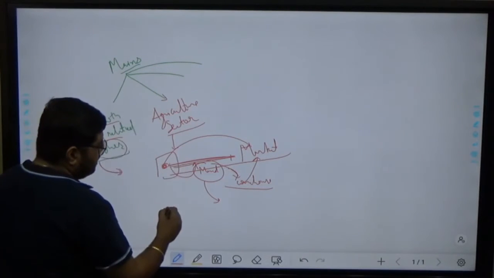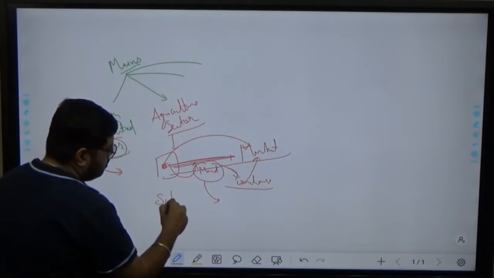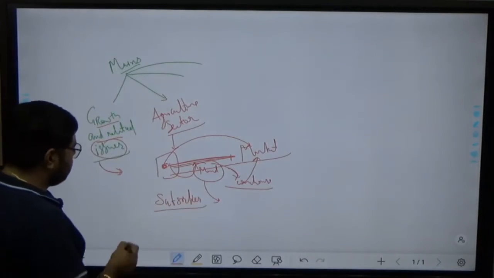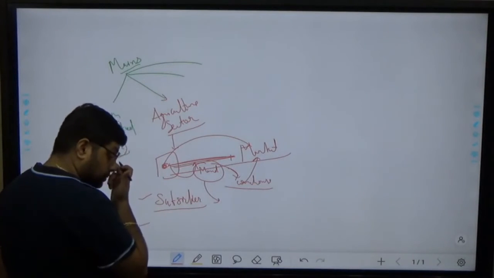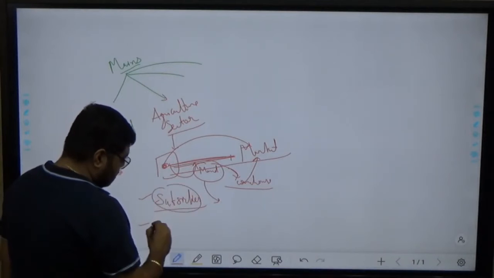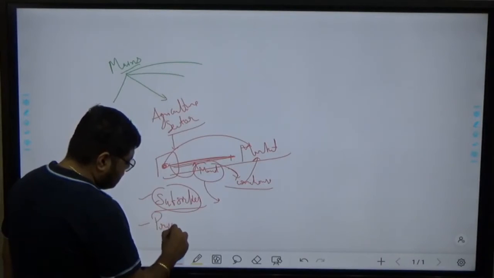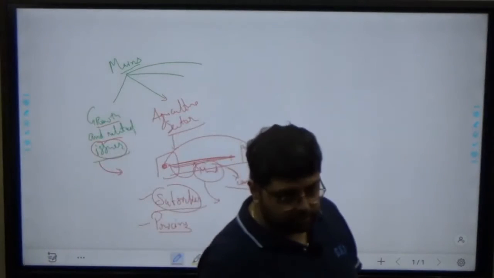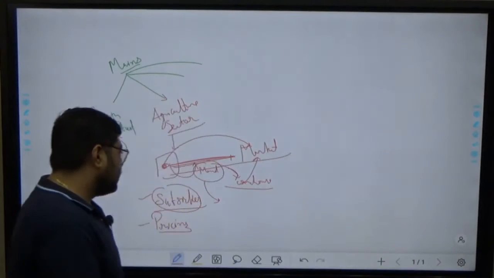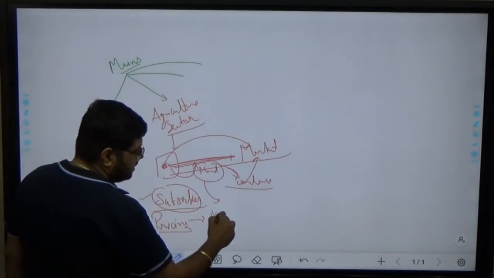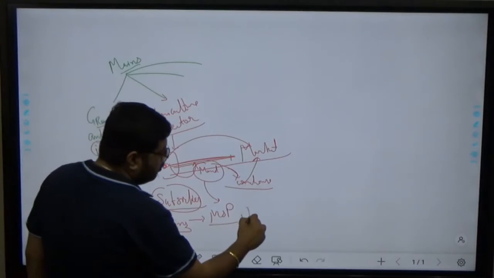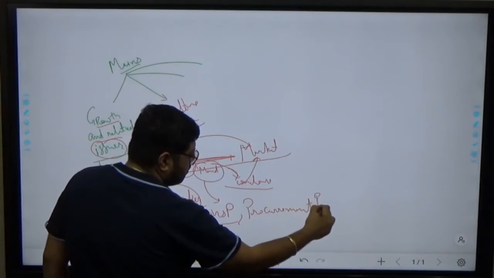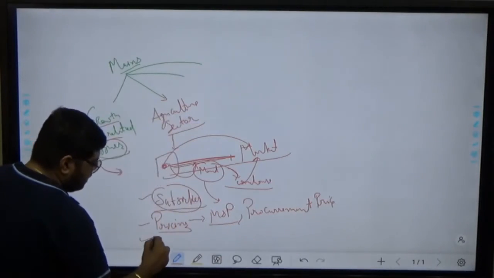Second, what is the next issue in agriculture, that is with respect to subsidies, okay. Next, what is the issue, that is with respect to pricing, that is at what price a product must be sold to the market, okay. So in that, government has come with so many prices like MSP, minimum support price, procurement price, we will see all those prices, okay.